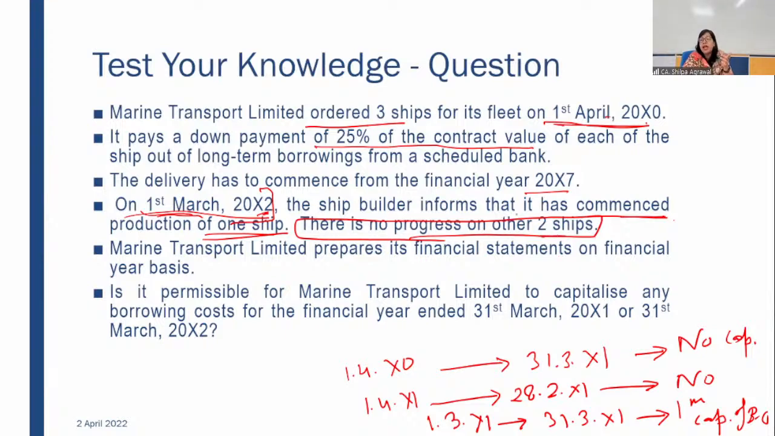for the 2 other ships, conditions are still not being met. Activity has still not started. So the third condition is still not met, so capitalization of borrowing cost will not start for 2 ships. It will start only for 1 ship, for which the third condition has been met on 1st March 2002. So that is also to be taken care of. First is when to start and on what amount to start. The amount will be only for 1 ship, okay, in proportion to 1 ship only.